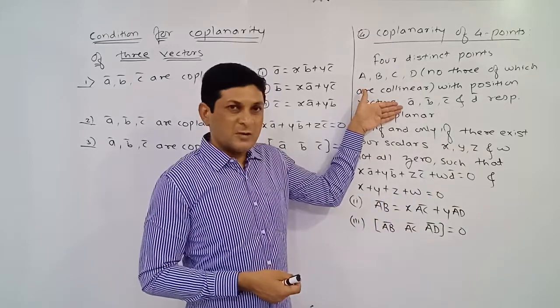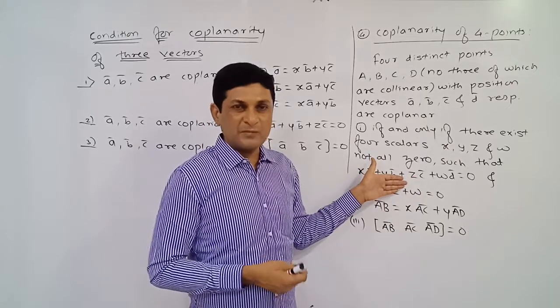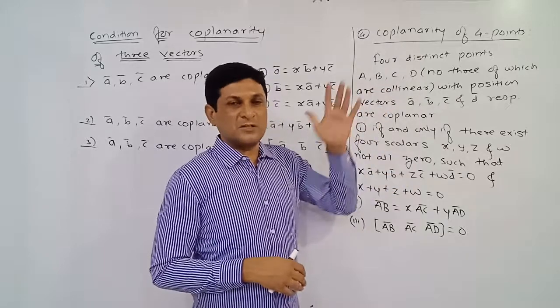If this condition is satisfied by the position vectors and the scalars, we can say that the points are coplanar.